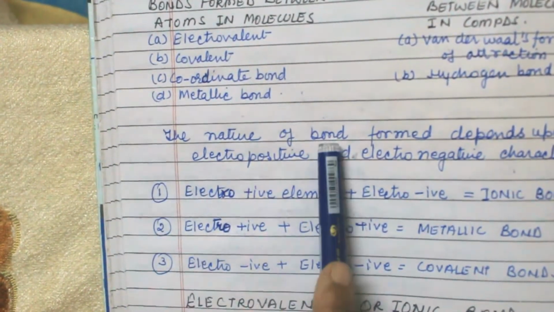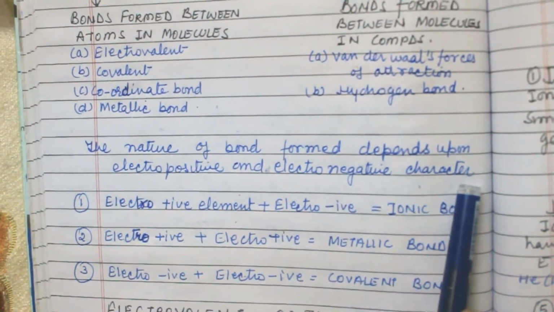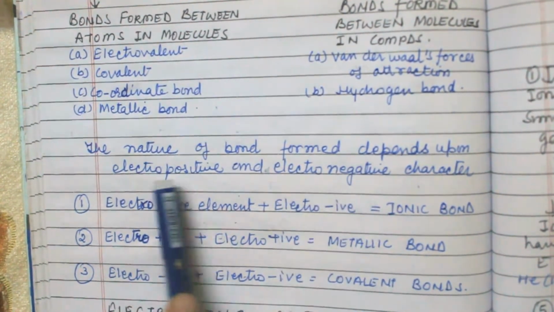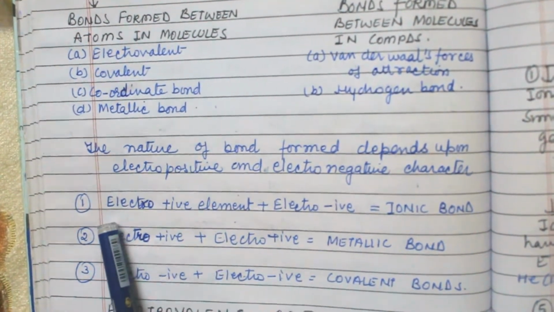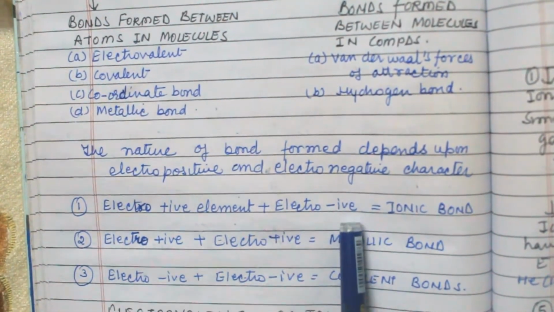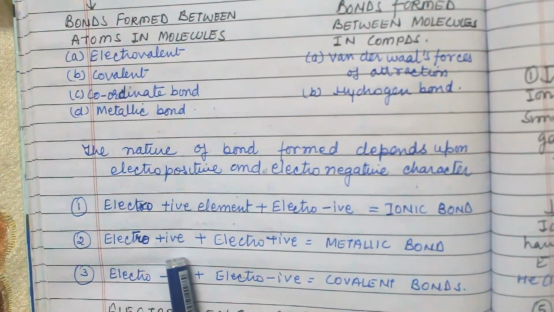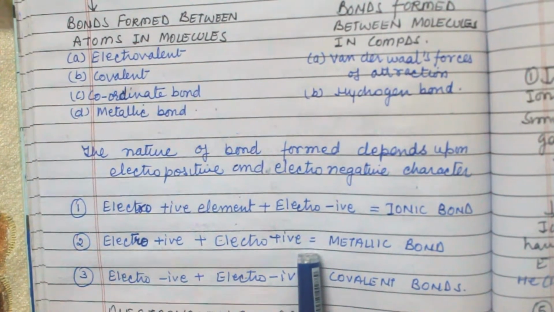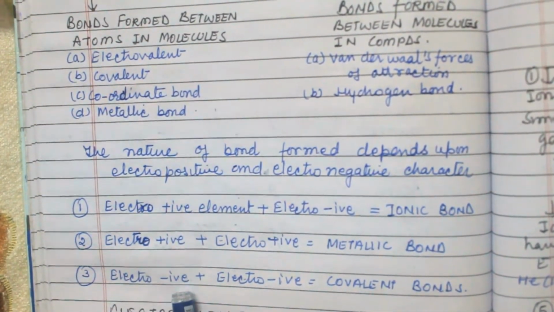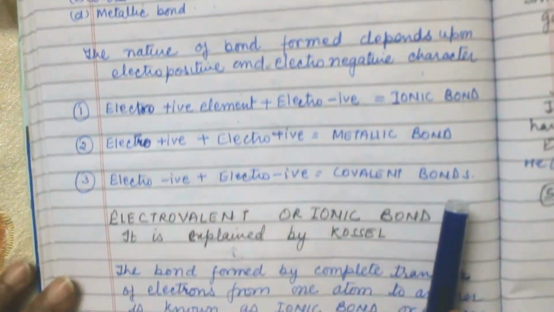The nature of the bond formed depends upon the electropositive and electronegative character of the elements. If an electropositive element combines with an electronegative element, then the bond is an ionic bond. When an electropositive element combines with an electropositive element, the bond is a metallic bond. When an electronegative element combines with an electronegative element, then the bond is a covalent bond.